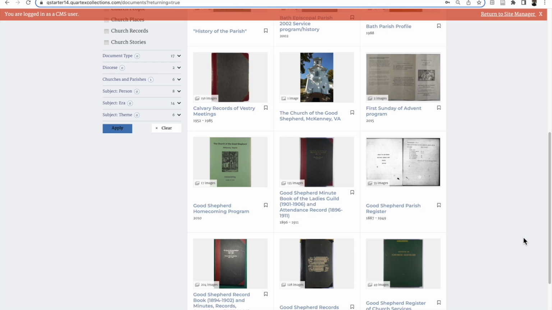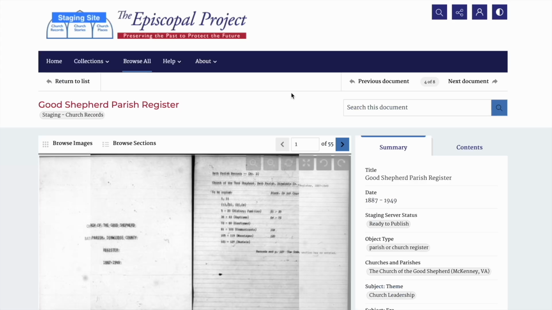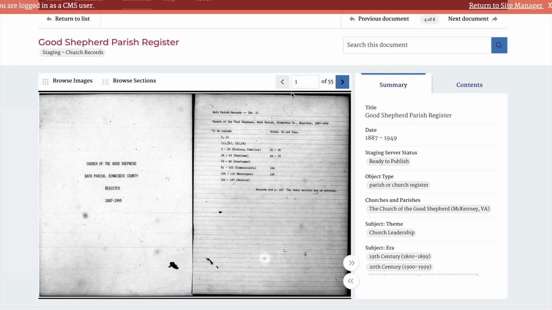Here is an item called Good Shepherd Parish Register, which I will explore to illustrate the search capabilities of the catalog. Let's search for Joseph Patterson's baptism. This is the page for the register. As you can see, there are 55 pages in this single item, so it would be difficult to find Joseph Patterson's baptism. The item is also handwritten, so reading it may be difficult.